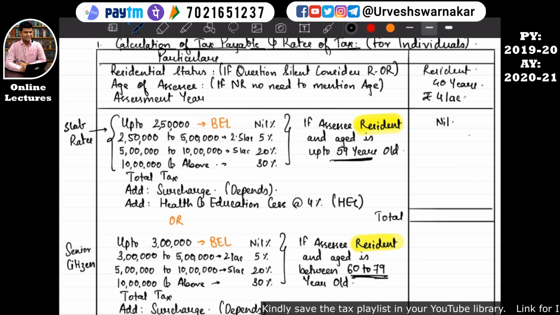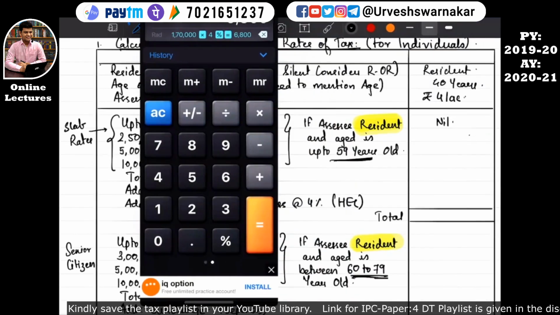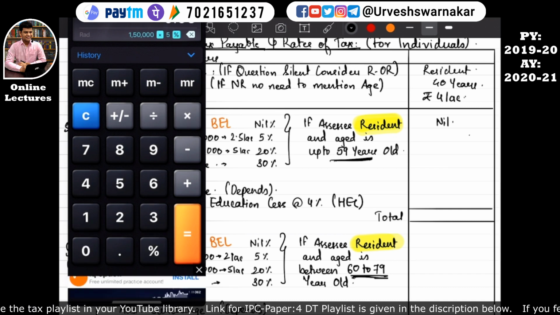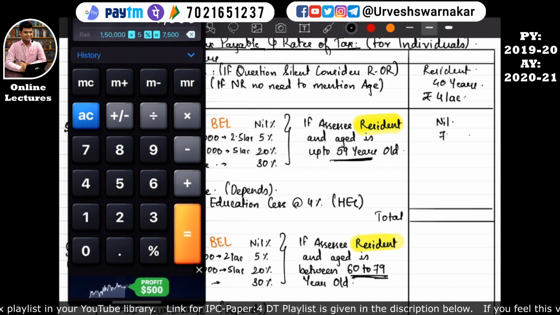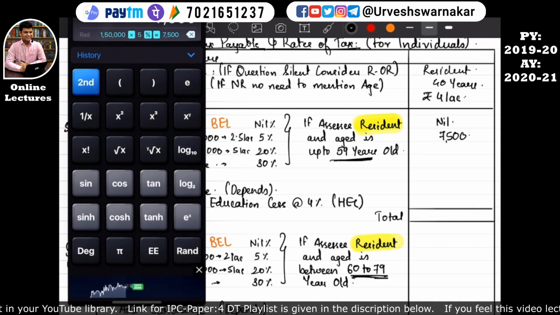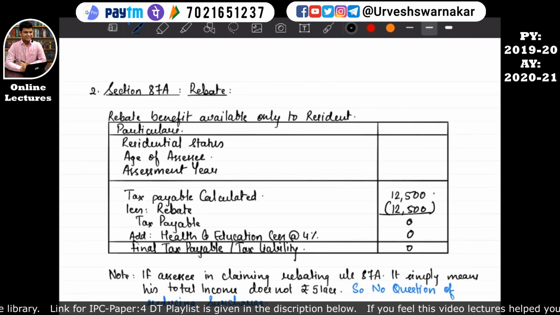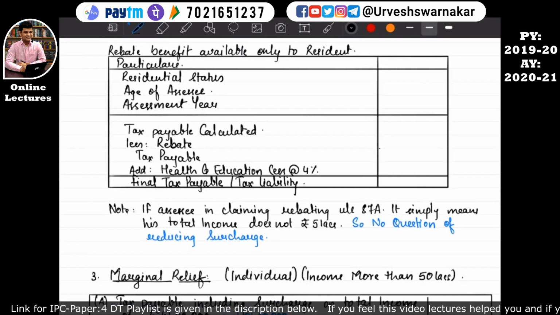For the first 2,50,000, that is the basic exemption limit, he does not need to pay tax. From 2,50,000 up to 4 lakh, that comes to around 1,50,000 of his income, he has to pay 5% tax. So on 1,50,000 into 5% is equal to 7,500, right? So his total tax calculation comes to around 7,500. So let's take it over here now. The tax payable calculation comes to around 7,500.